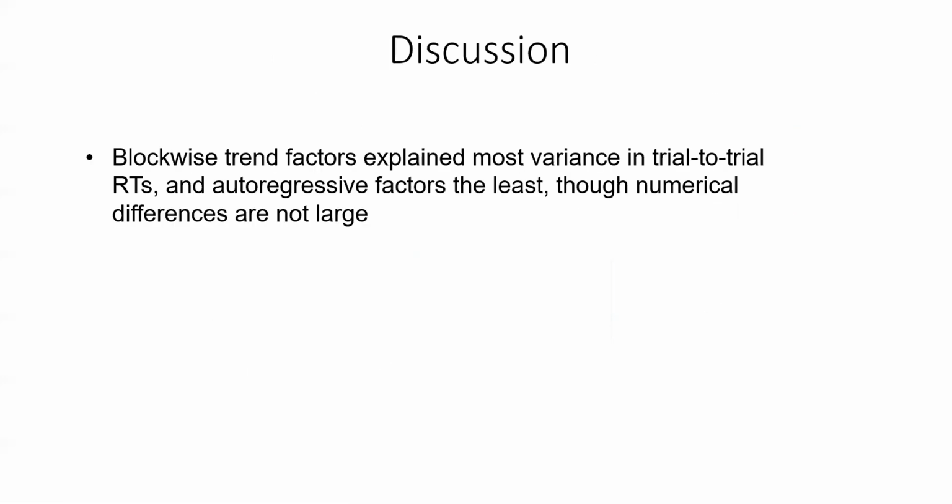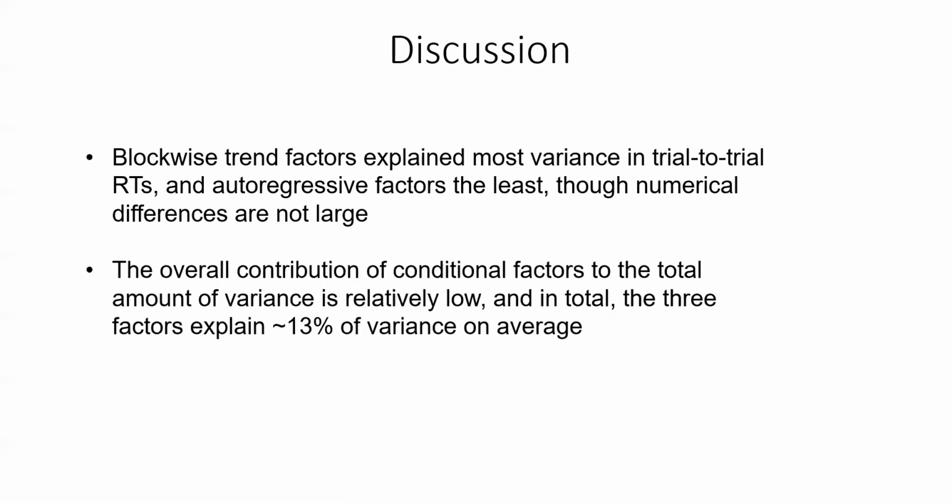So to conclude, on average, the autocorrelative components explain the least amount of within subject variance, while the linear and quadratic blockwise trend components explain the most variance, and the conditions were in the middle of that. Together, they explain about 13% of the total variance on average. So for every participant, looking at their full trial-to-trial within subject variance, we can explain 30% of that on average with the conditional and the temporal factors, meaning that most of the within subject variance remains unexplained.